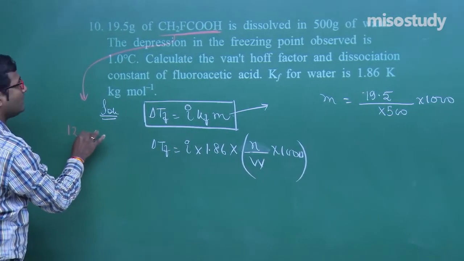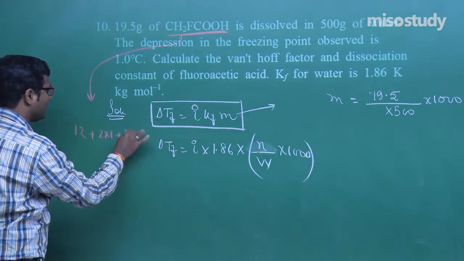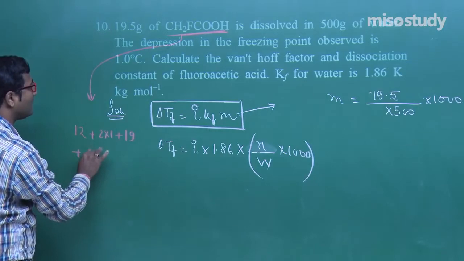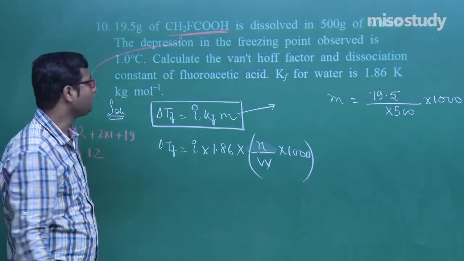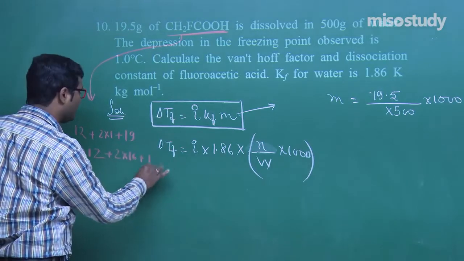Carbon 12, hydrogen 2 into 1, plus fluorine, that is 19, plus carbon, that is 12, and oxygen 2 times, 2 into 16, and hydrogen 1 time.